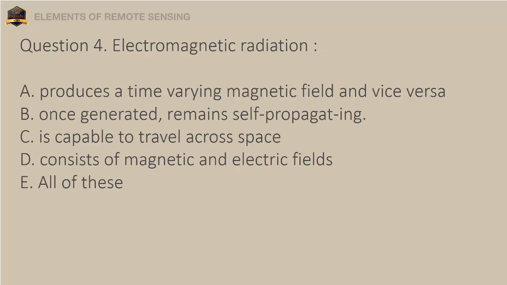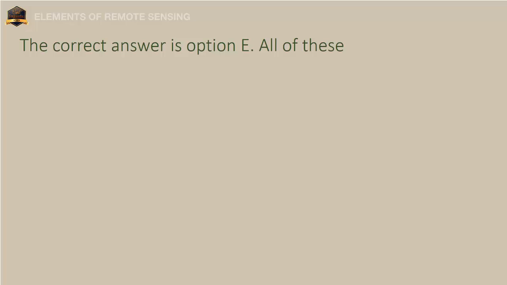Question 4. Electromagnetic radiation: A. Produces a time-varying magnetic field and vice versa. B. Once generated, remains self-propagating. C. Is capable of traveling across space. D. Consists of magnetic and electric fields. E. All of these. The correct answer is option E, all of these.